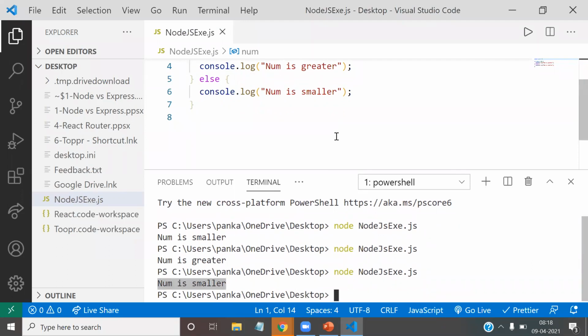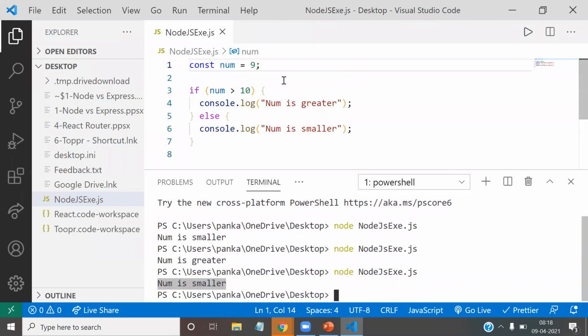See, the entire JavaScript is executing outside the browser. It is not a browser, it is an editor, and this is a console. So I'm directly executing our JavaScript code outside the browser, in the terminal, which means Node helps us to execute JavaScript code.